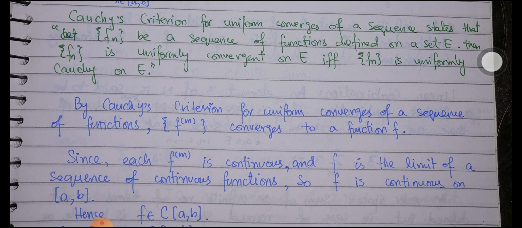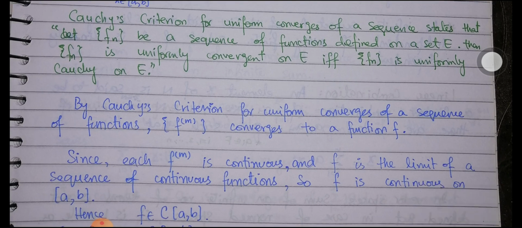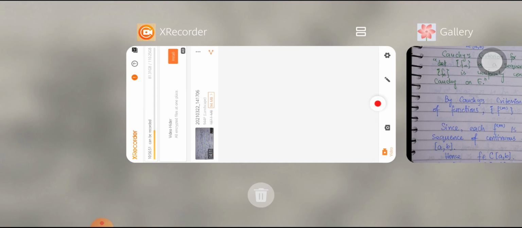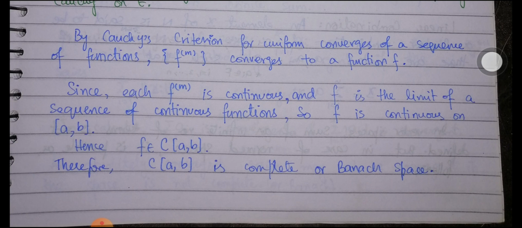Up till now we have proved that an arbitrary Cauchy sequence in the space is a convergent sequence, but now we have to show that the limit point also belongs to the same space, that is, it must be a continuous function. Since each fm is a continuous function, f is the limit of a sequence of continuous functions, so it is continuous on the closed interval [a,b] as well. If it is a continuous function, then obviously it belongs to the space C of [a,b], and this is what we have to prove. We have shown that every Cauchy sequence in the space is also convergent in the same space. That is why this space is a complete space, or a Banach space.